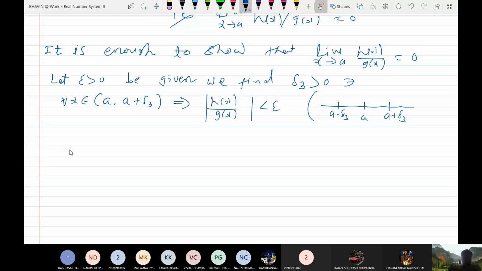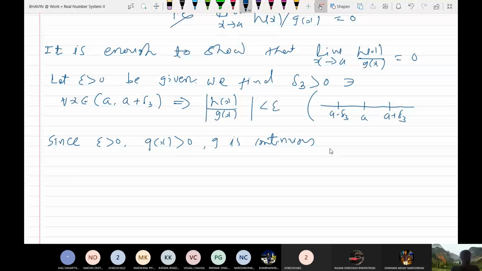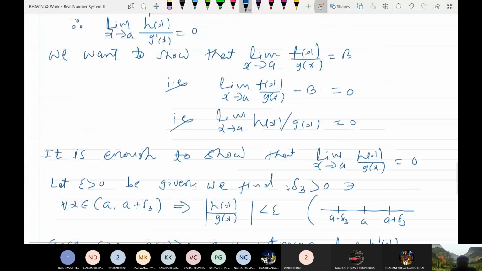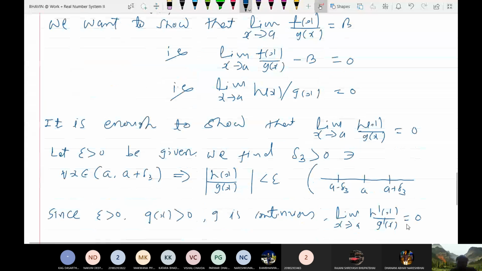Epsilon is positive. Now since epsilon greater than 0, g(x) is positive and g is continuous. And limit as x tends to a of h dash x upon g dash x, what is the limit of this? See, just a few minutes ago I have shown that the limit as x tends to a of h dash x upon g dash x is 0. So this limit is 0.